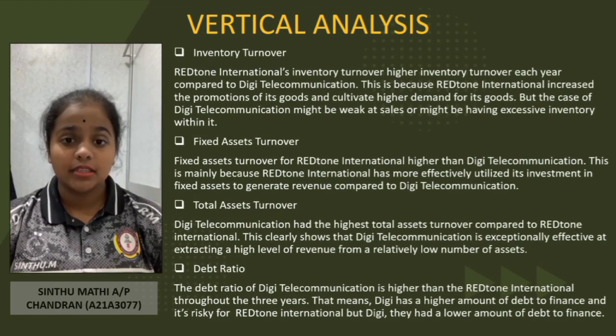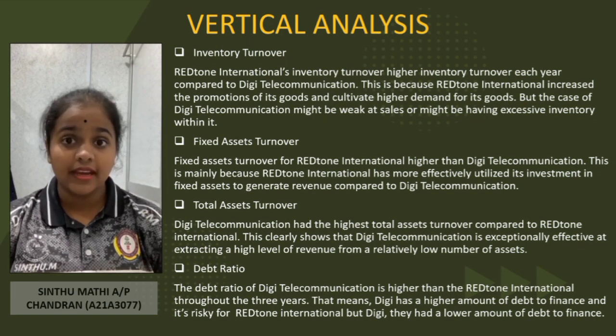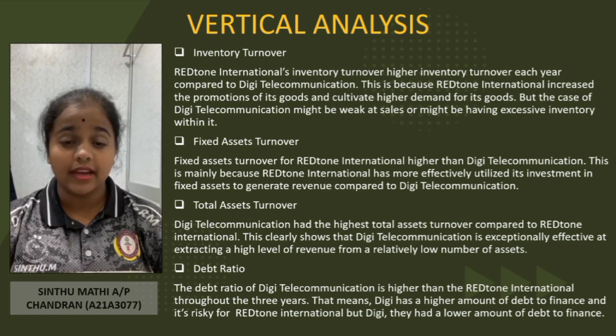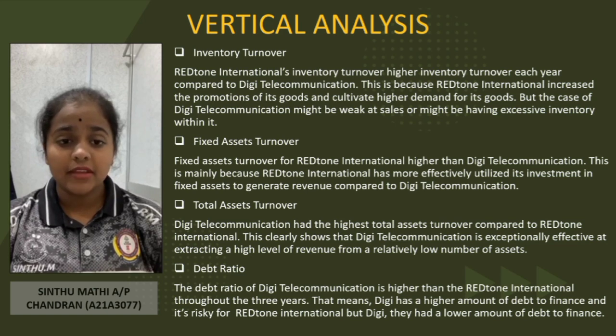Total assets turnover. DIGI Telecommunication had the highest total assets turnover compared to REDTONE International. This clearly shows that DIGI Telecommunication is exceptionally effective at extracting a high level of revenue from a relatively low number of assets. Debt ratio. The debt ratio of DIGI Telecommunication is higher than REDTONE International throughout the 3 years. That means DIGI has a higher amount of debt to finance, and it's risky for DIGI, but REDTONE International had a lower amount of debt to finance.